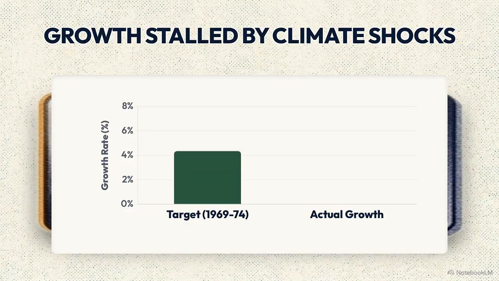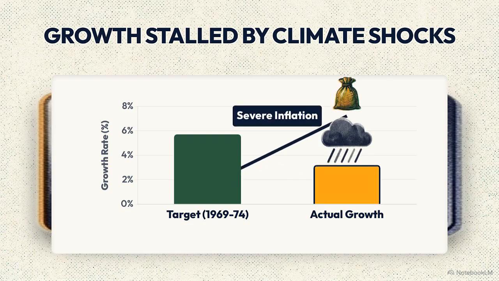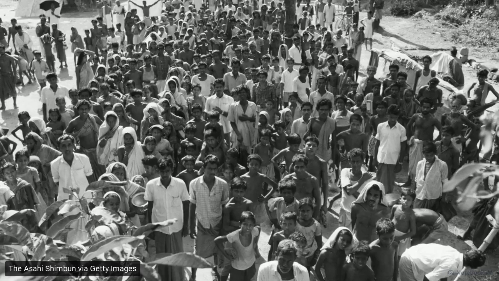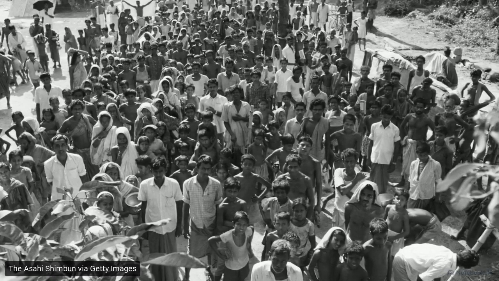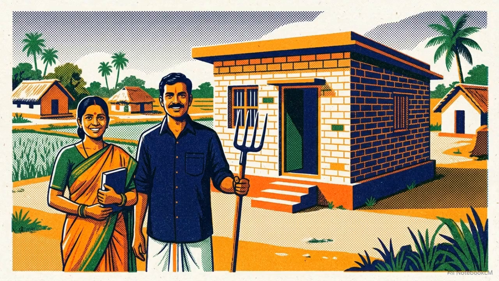Despite early gains from the Green Revolution, the fourth plan achieved only 3.2% against a 5.7% target. It was severely weakened by poor monsoons and severe inflation. The system also buckled under massive demographic pressure, as a massive influx of refugees crossed the border during the 1971 Bangladesh War. In response, the fifth 5-year plan, covering 1974 to 1979, adopted a highly concentrated core objective: Garibi Hatao,